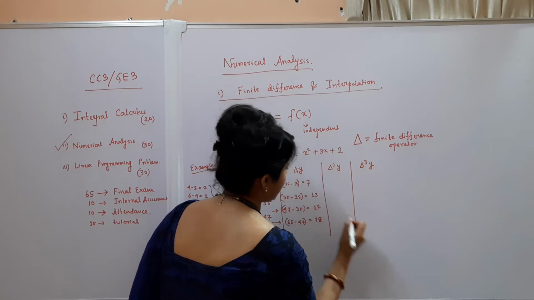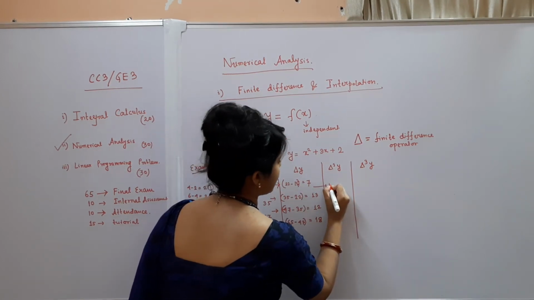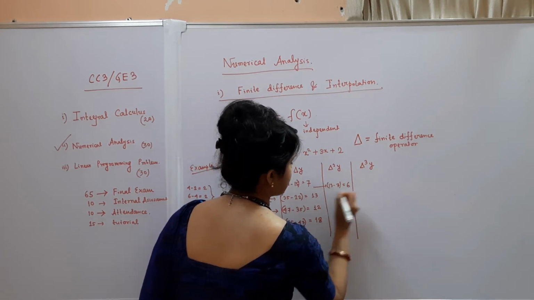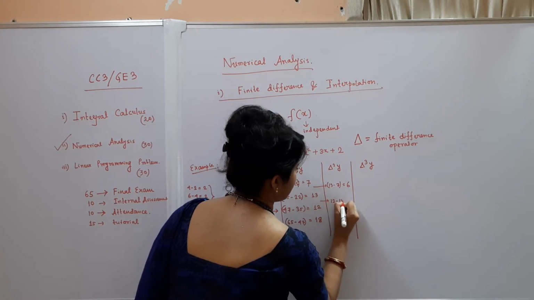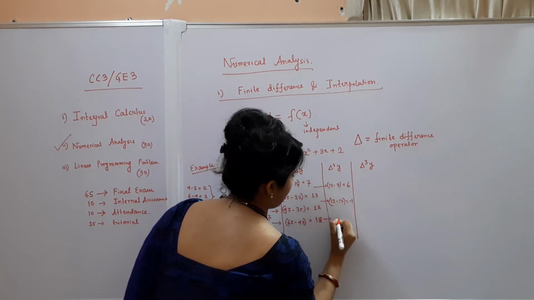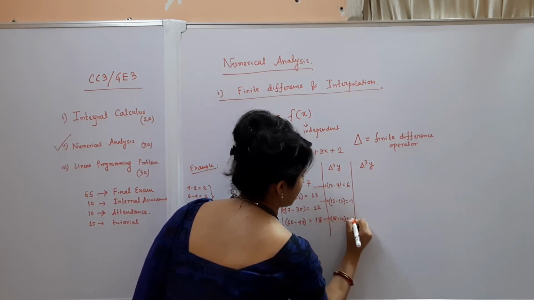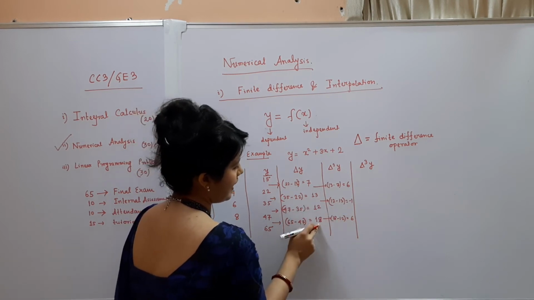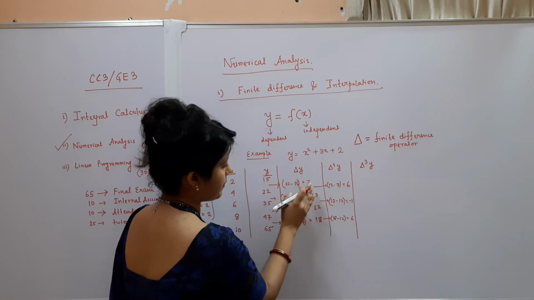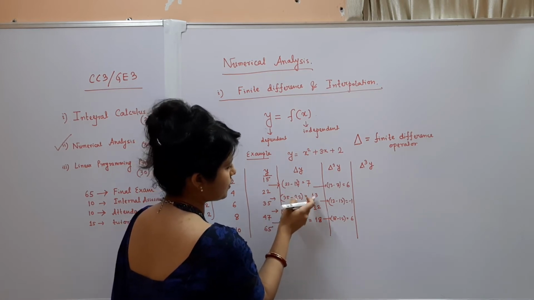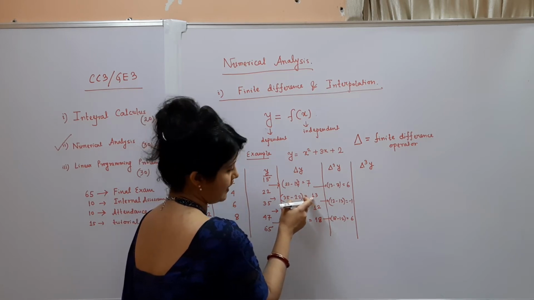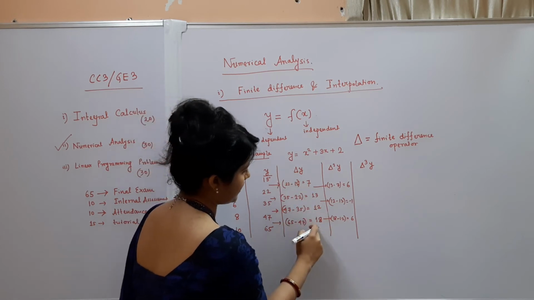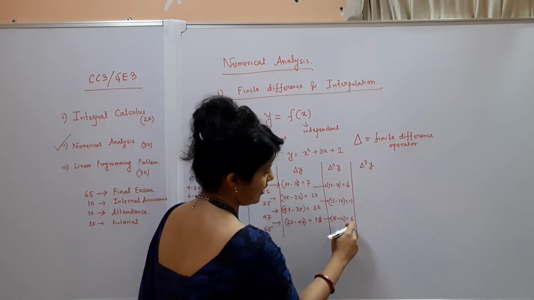Now what is delta square y? Delta square y will be 13 minus 7, that is 6. Similarly 12 minus 13, that is minus 1, and similarly 18 minus 12, that will be 6. So 13 minus 7, 12 minus 13, and 18 minus 12. Okay. So the process is like that. The previous will be subtracted from the latter. So in the column delta y, there are 4 elements. Now in the delta square y, there are 3 elements.